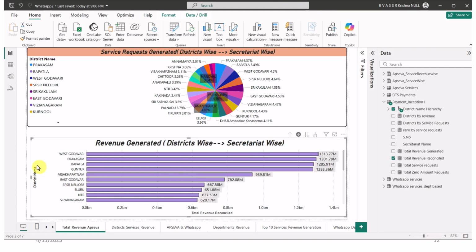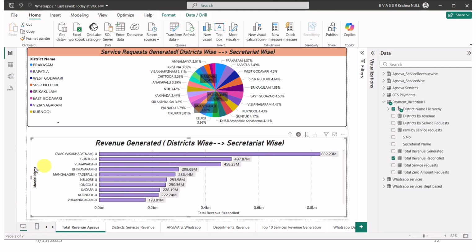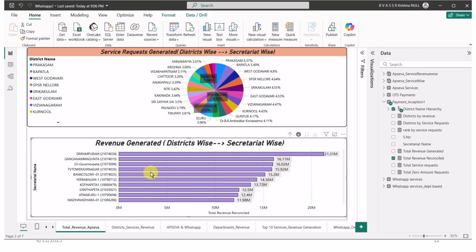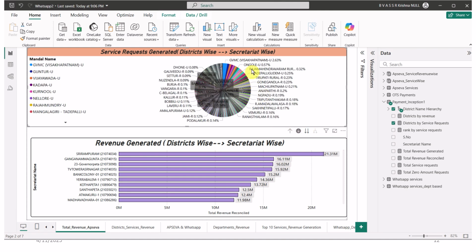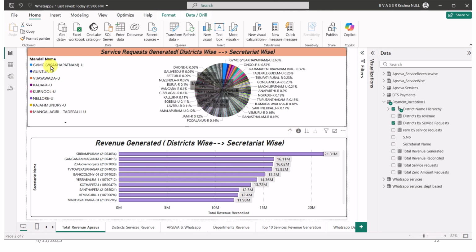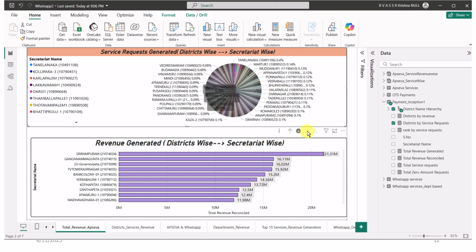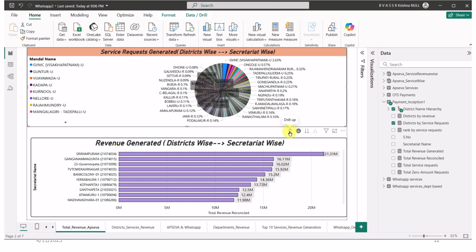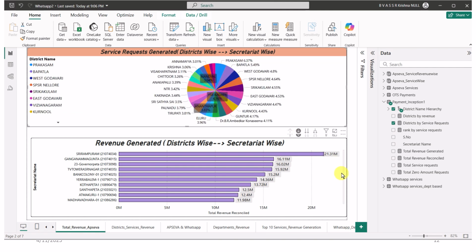Initially, we have district wise data, and later we have mandal wise data, and further we go deep into it. We have secretariat wise data, which means out of the whole 26 districts, the secretariat with the maximum revenue generation. Here also, out of the whole 26 districts, the secretariat with the maximum number of service requests is the GVMC. And similarly, if we go further deep into it, the mandal with the maximum number of service requests, and later the secretariat with the maximum number of service requests. Going deep into it, we are not going to get a clear understanding. As a result, we are going to calculate only the top 10 service requests as well as top 10 revenue generation in the further slides.